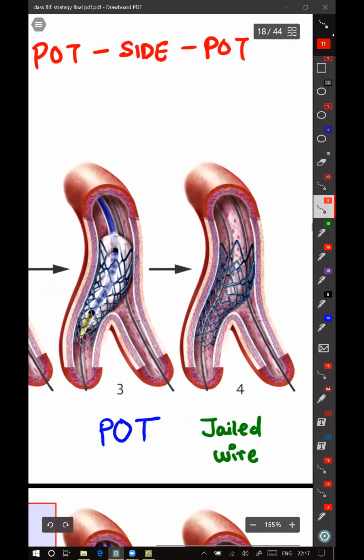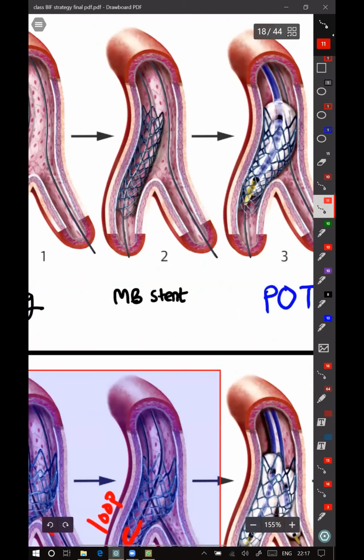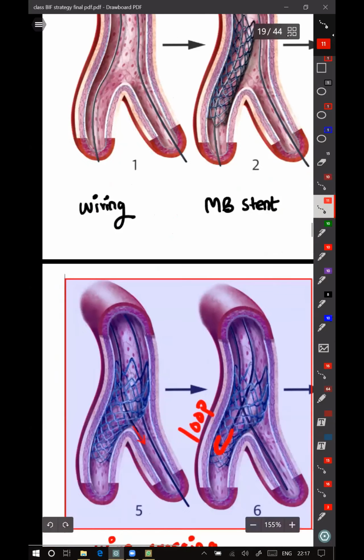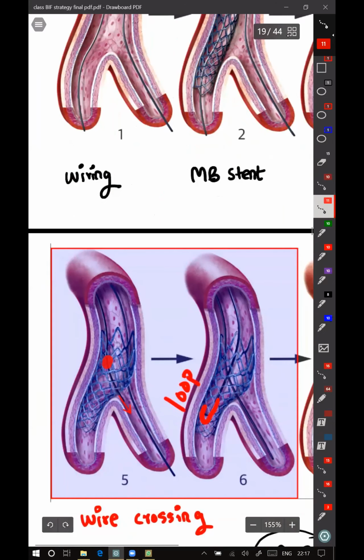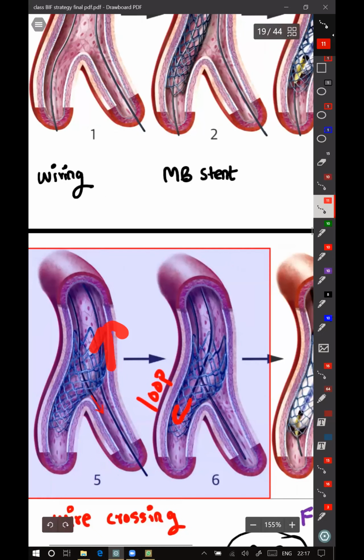But while doing all this, we are jailing a wire which is into the side branch. After this, we come to the crossing. At this step, the wire which was in the main branch, we take it back. This wire is supposed to be pre-shaped to allow passage into the side branch. So we'll withdraw the wire back and try to pass it into the side branch through the struts of the stent. Once we are successfully inside the stent, we will withdraw the side branch jailed wire and put it into the main branch. So we are exchanging the wire.